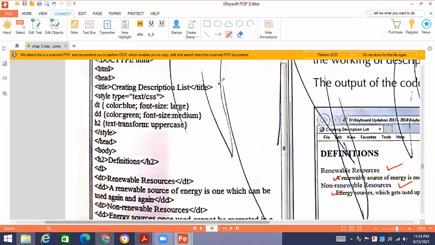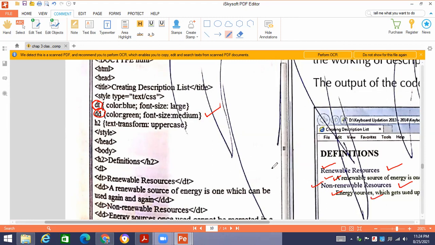Methodology is the same, but there are two different tags, DT, description title, and DD, description data. These are the two things that we are going to mention over here. So you will mention the description title, what will be the title of the description, and then the data, what will be the detail of the description. So just like over here, this is the title, this is the detail, this is the title, and this is the detail.